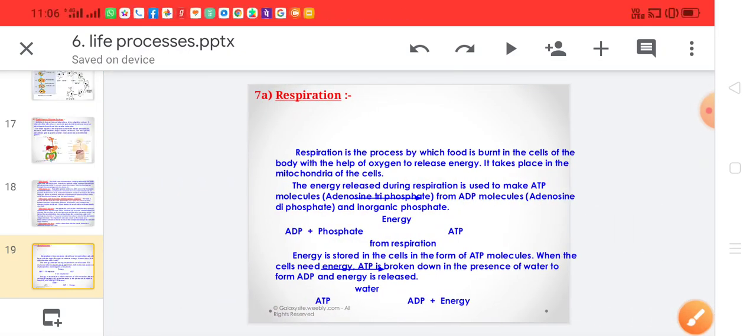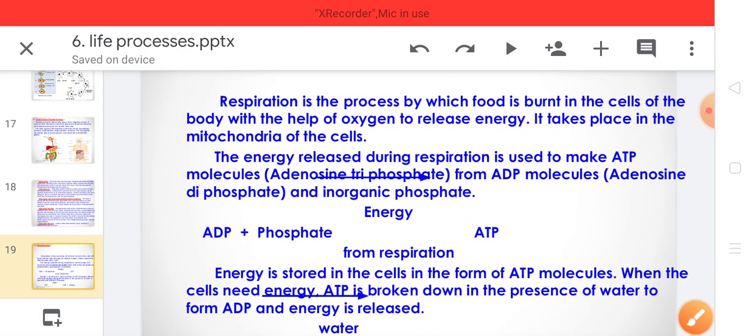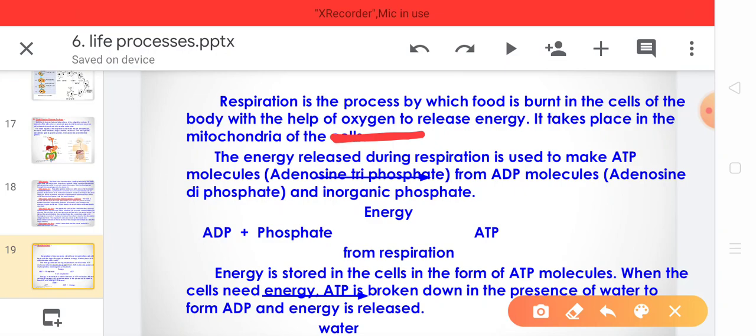Now the next topic is respiration. Respiration in organisms. Respiration is the process by which food is burnt in the cells. When we say food is burnt, that means oxidation of food takes place in the cells with the help of oxygen. This oxygen is utilized and energy is released.